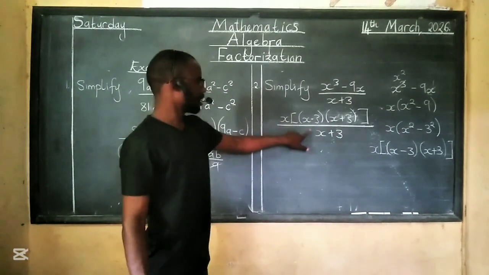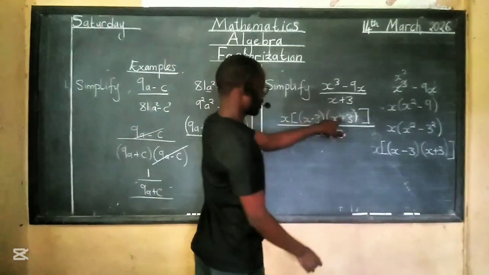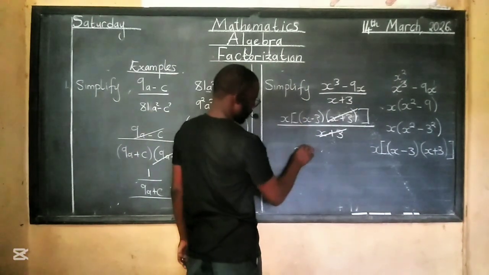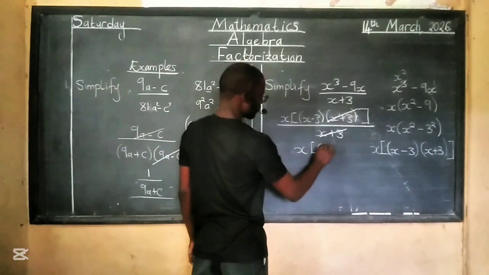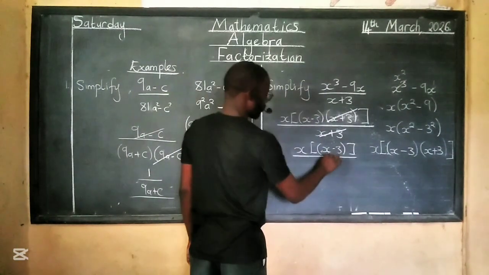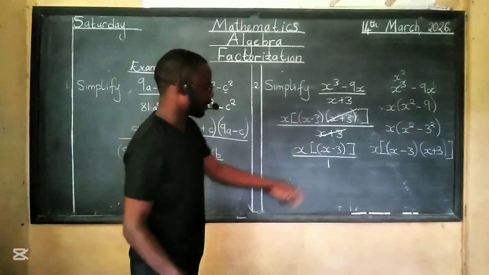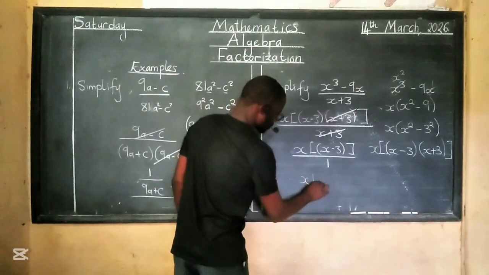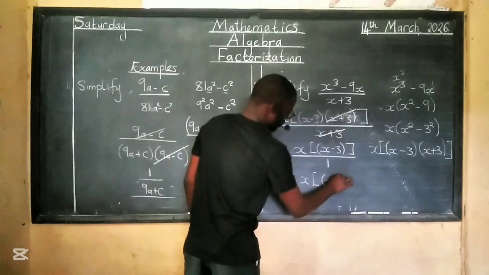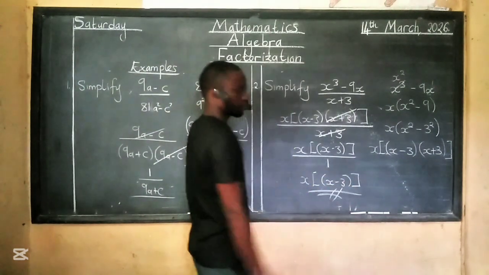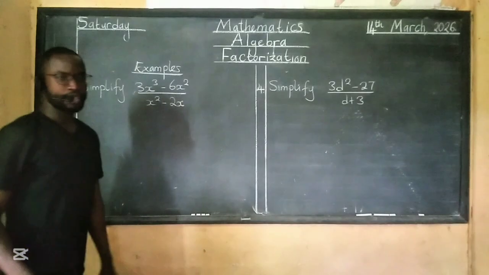This kind of looks like that. So this and this can cancel out. This will leave me with x minus 3, everything over 1. Now anything divided by 1 is as good as us forgetting about the 1, so this will be x minus 3. We are done.